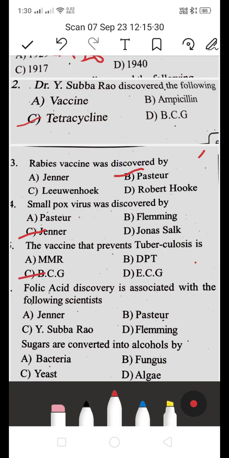Next, folic acid discovery is associated with the following scientists: Jenner, Pasteur, Y. Subbarao, Fleming. Which is the right answer? They are asking whose discovery is associated with folic acid, Y. Subbarao. This is the right answer. Next, sugars are converted into alcohols by, is it bacteria, fungus, yeast, algae? This is also a previous bit. Sugars are converted into alcohol by yeast. This is the right answer.